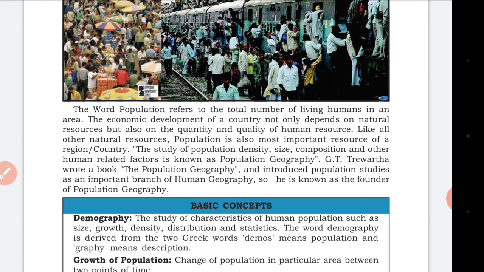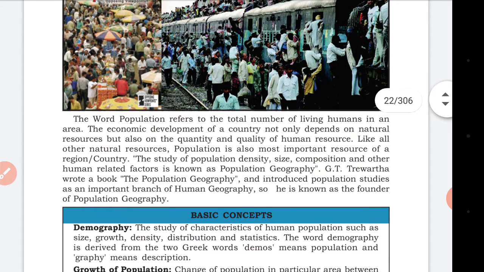So how could the economic development of a country depend upon the human resources, the humans present in that area? Like other natural resources, population is also an important resource of a region and country. The study of population density, size, composition, and other human-related factors is known as population geography.